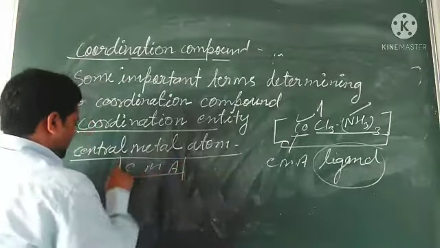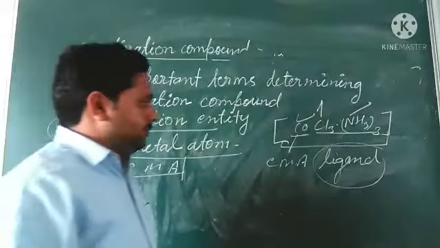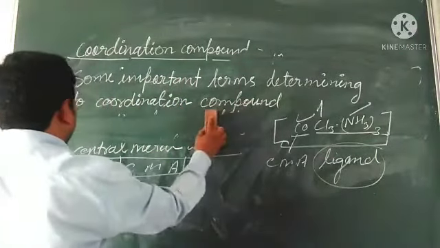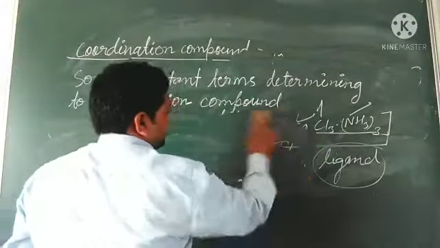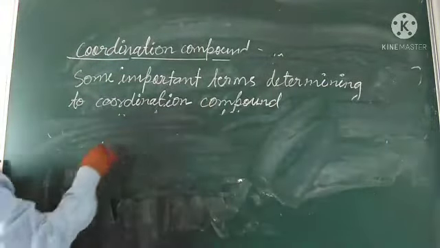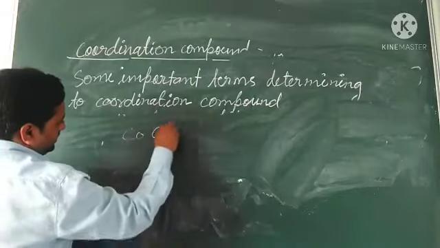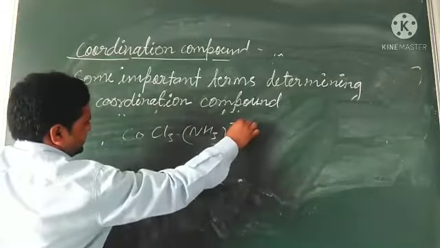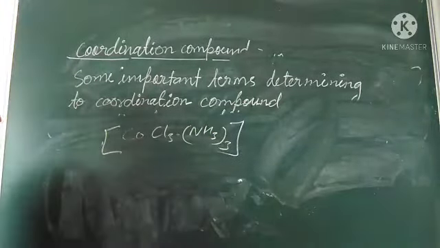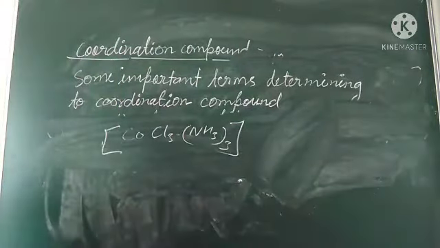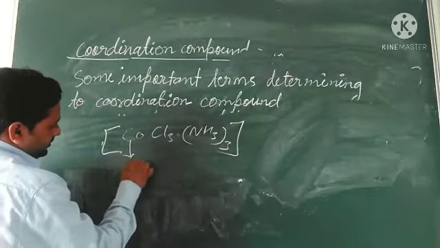In the given coordination compound, CoCl3 and NH3, the whole thing like this is the compound we have taken. In this, one is the central metal atom.